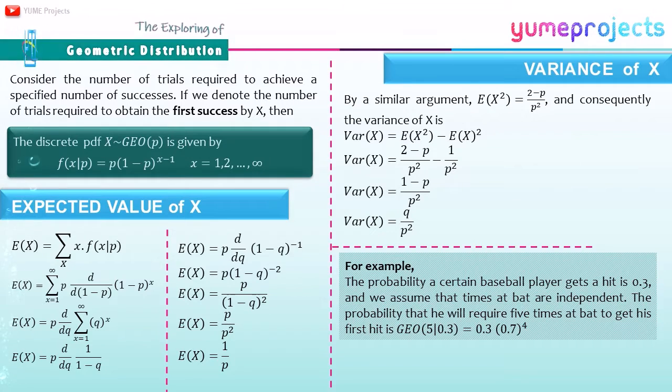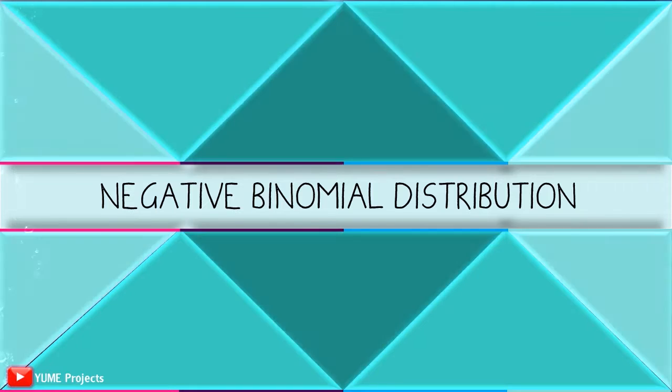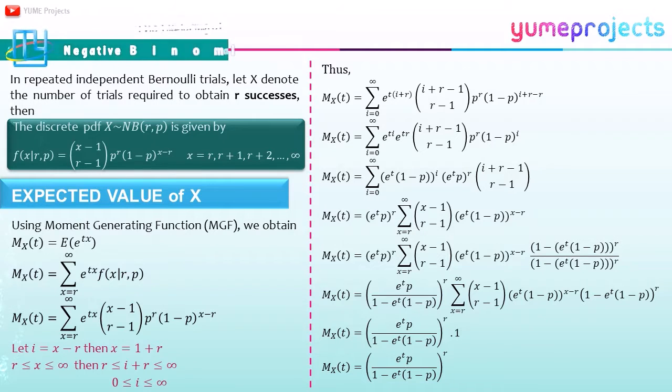To explore the geometric distribution, we again consider a sequence of independent Bernoulli trials with probability of success p. In the case of the binomial distribution, the number of trials was a fixed number n. Now, it's the negative binomial distribution. In repeated independent Bernoulli trials, let X denote the number of trials required to obtain r successes.